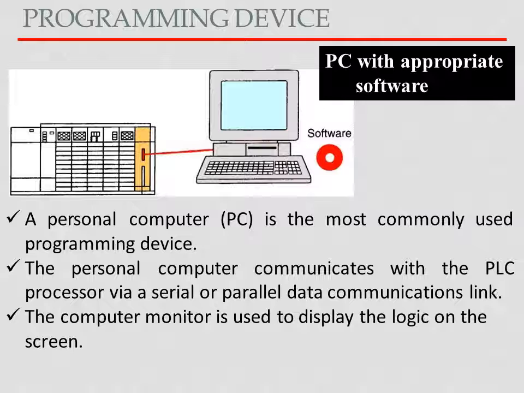Now the programming device. Here you can see the programming device as the PC, personal computer. It is the most commonly used programming device for the PLC, that is a PC with the appropriate software required for the PLC. The personal computer communicates with the PLC processor via a serial or parallel data communication link. The computer monitor is used to display the logic on the screen.